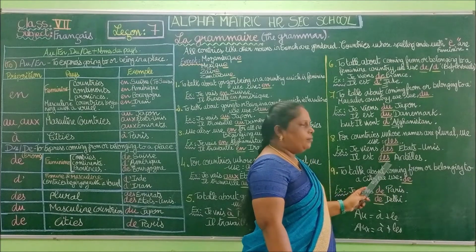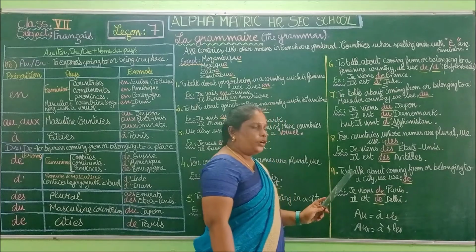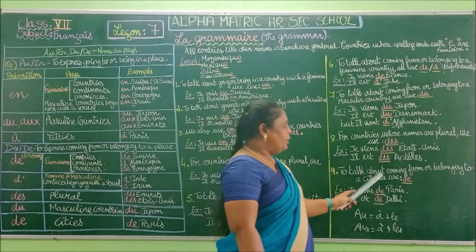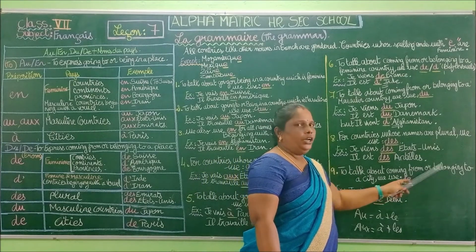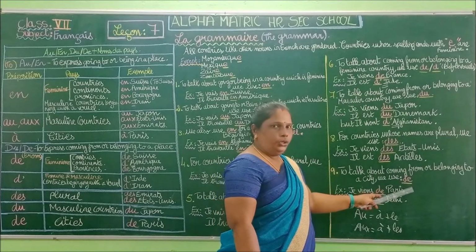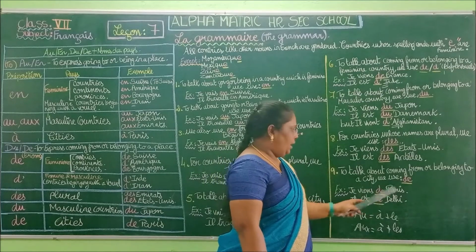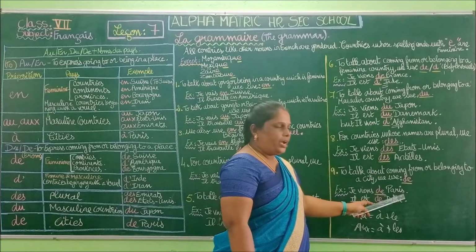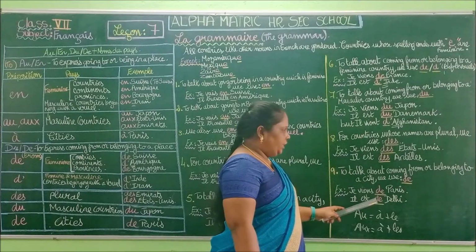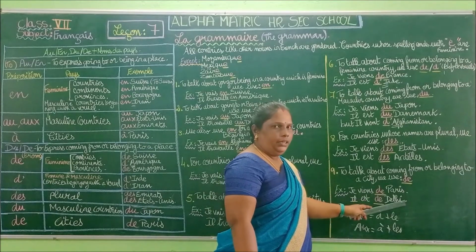He is from Antilles. 9th point, the last point, to talk about coming from or belonging to a city. We use de. Okay? Je viens de Paris. I am coming from Paris. Il est de Delhi. He is from Delhi.